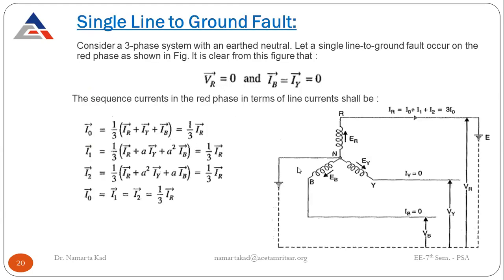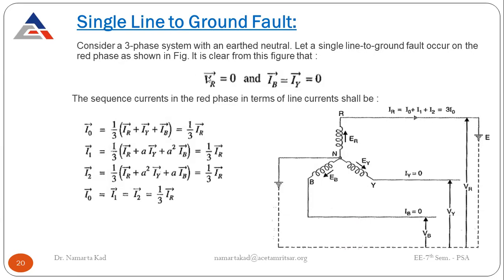Now let's start with the analysis, firstly for the single line to ground fault. Consider a three-phase system with an earthed neutral. See the figure here. The neutral is earthed. Let a single line to ground fault occur on the red phase. So we are assuming that our fault is on the red phase only. As it is a single line to ground fault, the red phase is grounded.